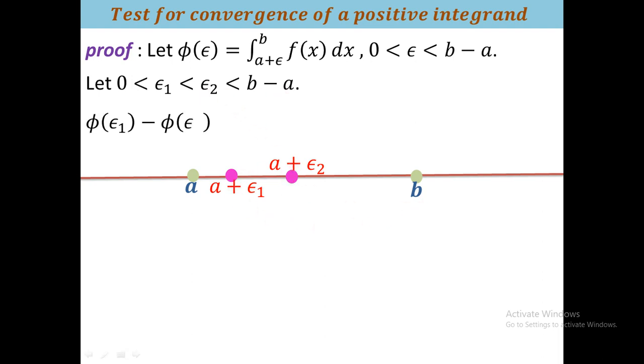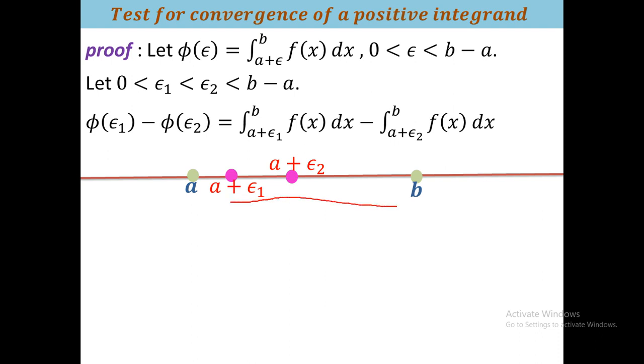For that purpose we calculate phi of epsilon 1 minus phi of epsilon 2. Phi of epsilon means the integration from a plus epsilon to b, so phi of epsilon 1 means the integration from a plus epsilon 1 to b, and phi of epsilon 2 means the integration from a plus epsilon 2 to b of f(x) dx.